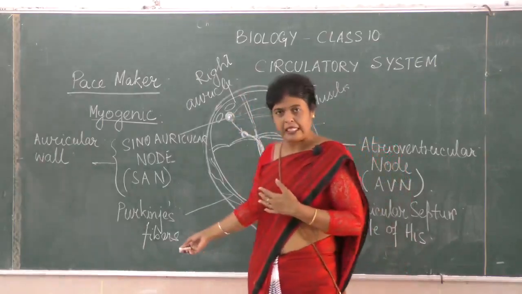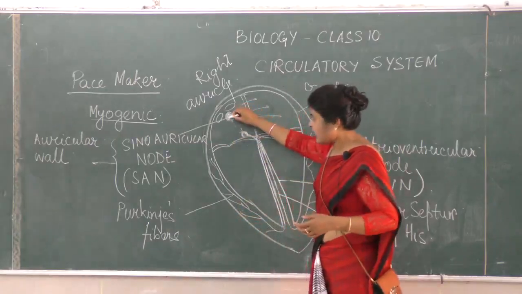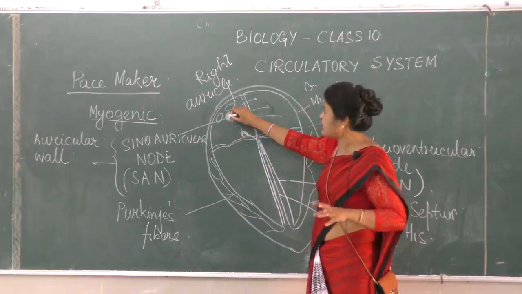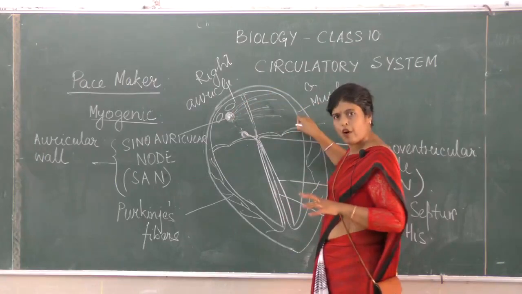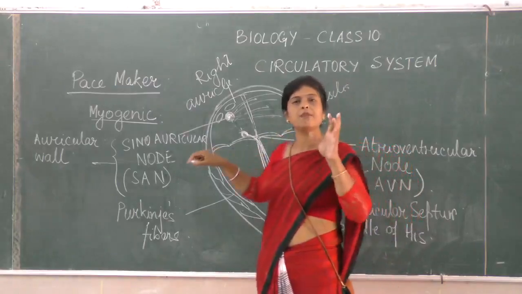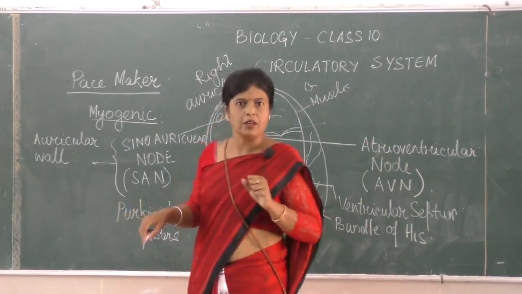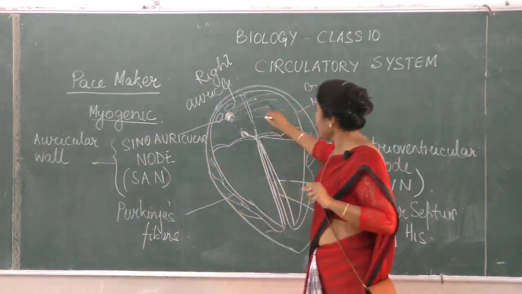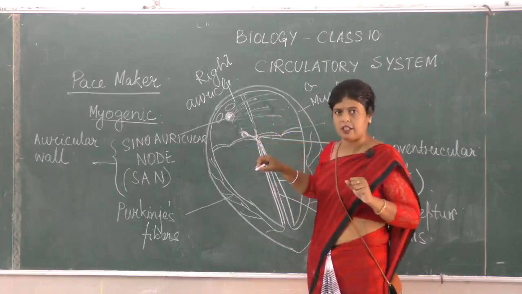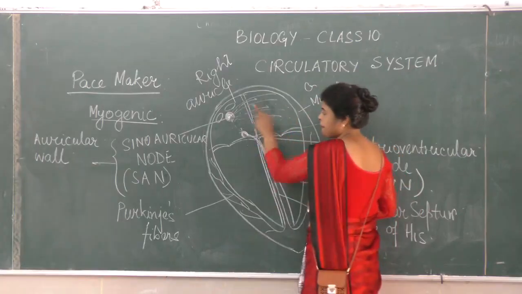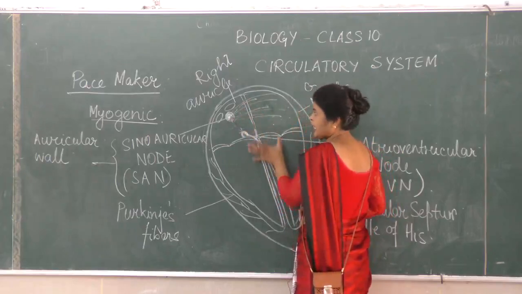Let me come back to this once again. Now what has happened? Initially the SA node has generated impulse. It has sent an impulse through the wall of the auricles. Wall of the auricles means the cardiac muscles. Muscles, when they get impulse, they contract. So as the muscles of the auricle have received the impulse, they have started to contract. But this impulse has not gone to the ventricle, so the ventricles are relaxing.